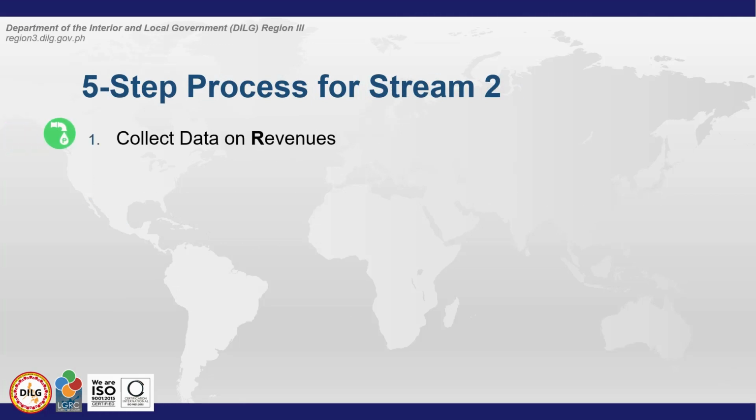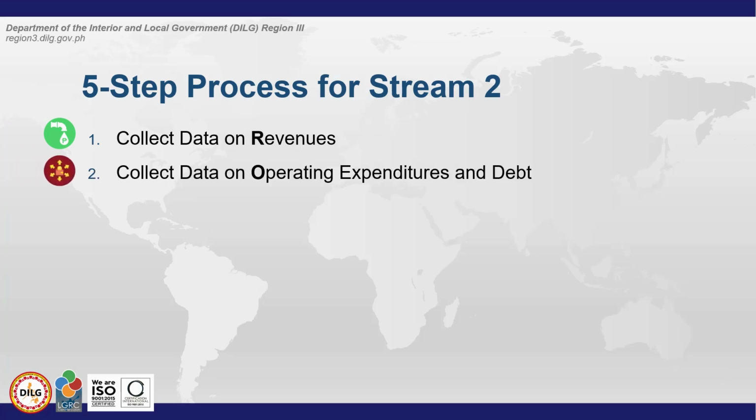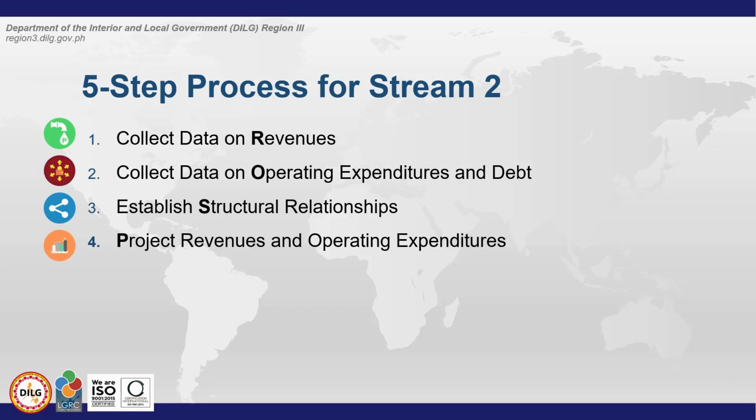Step 1 is to collect data on revenues and to establish trends. Step 2 is to collect data on operating expenditures and debt, and also to establish trends. Step 3 is to establish structural relationships between revenues, expenditures, and other socioeconomic trends. Step 4 is project revenues and operating expenditures. Step 5 is to compute the financial surplus.